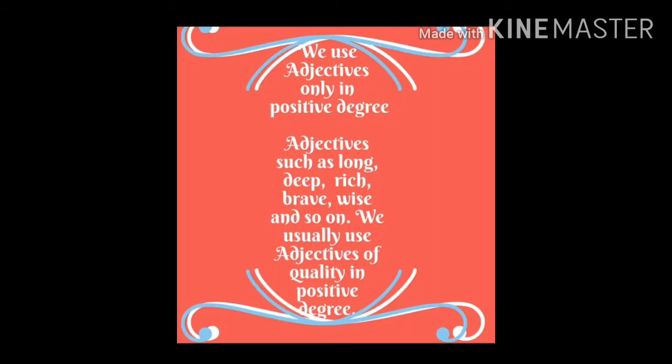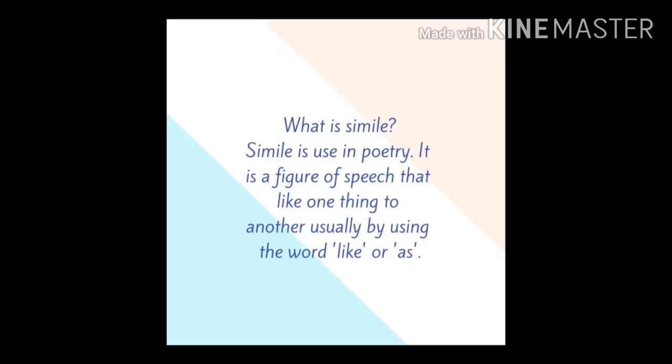Adjectives such as long, deep, rich, brave, wise, heavy and so on. We usually use adjectives of quality in positive degree. We also use simile in positive degree. Okay, wait, you may ask a question, what is simile?